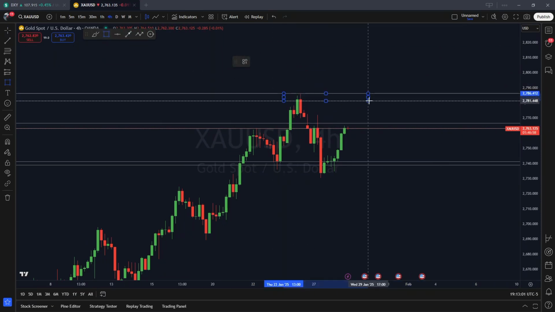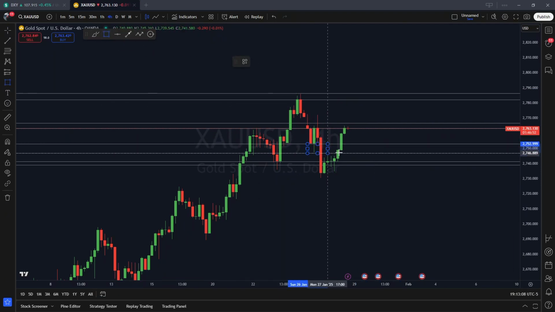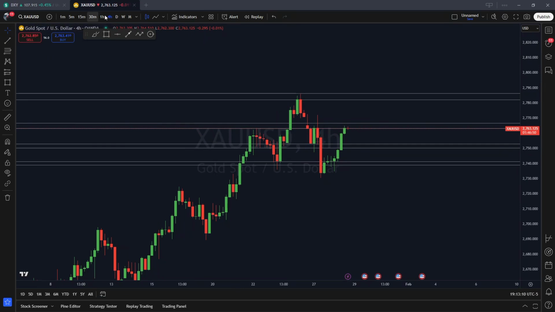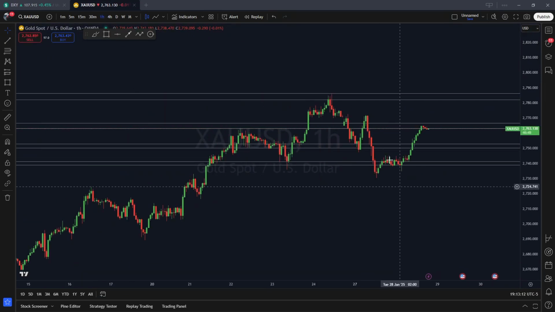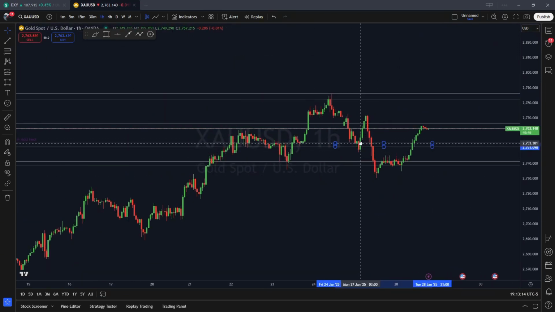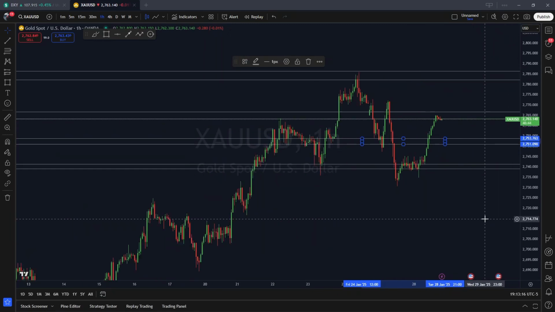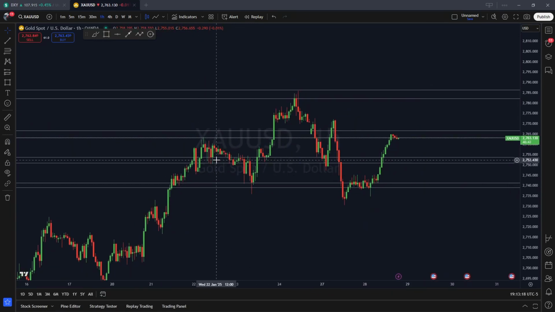We have another resistance here on the 4-hour as well, and it looks like price created this support for us over here. And let's go ahead and actually confirm that on the 1-hour. Yeah, so on the 1-hour, that looks good. On the 1-hour, we can leave that zone marked off. As you can see right here, we have price reactions, a lot of wicks being left at this area, a lot of indecision around this zone.